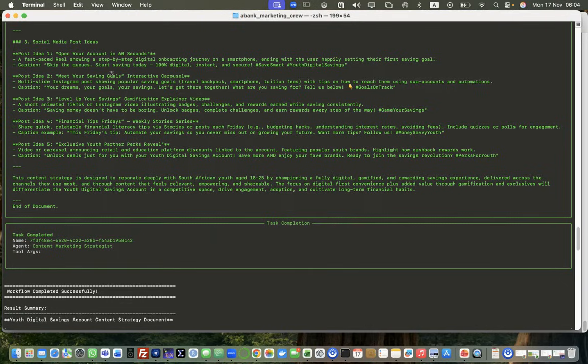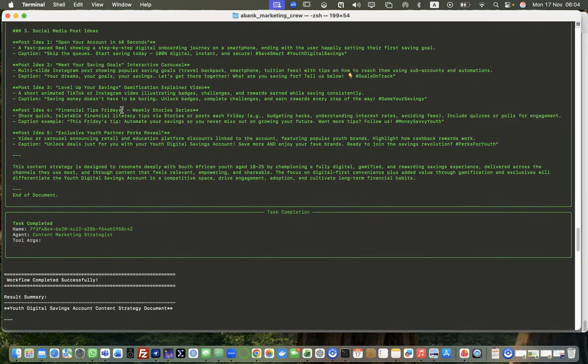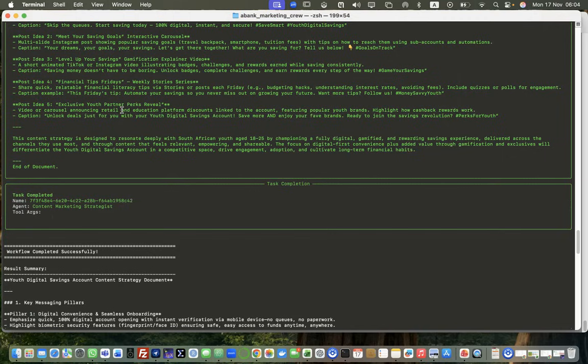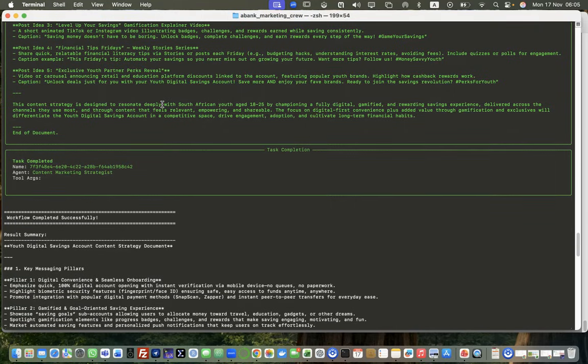Then you've got meet your savings goals. Okay, this is goal-oriented. And then post idea number 3, level up your savings, right? Yeah, so that one is encouraging saving. Then Financial Tips Friday. And then this one is about financial literacy. And then the last one, exclusive youth partner packs review. So this one I think is to do with partnerships and influencers and stuff like that.